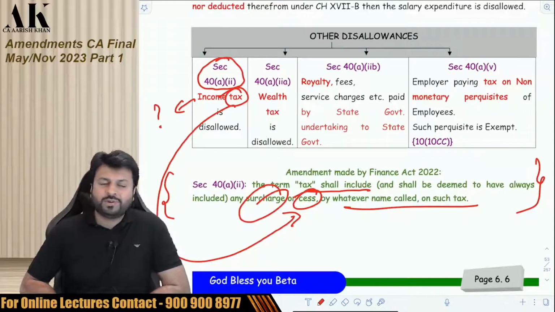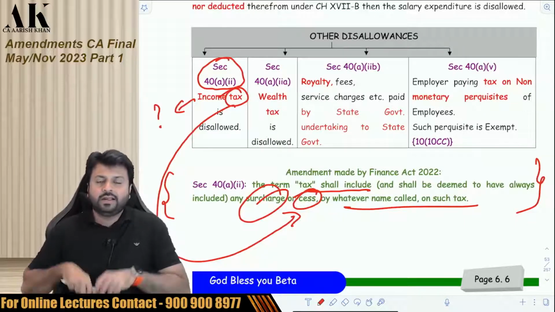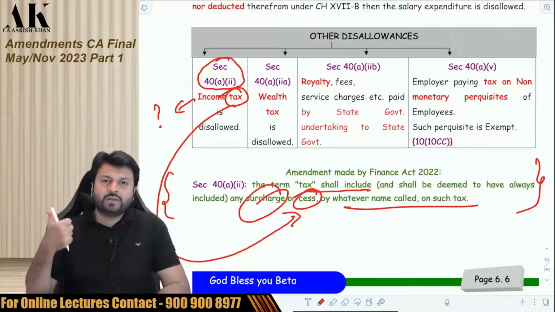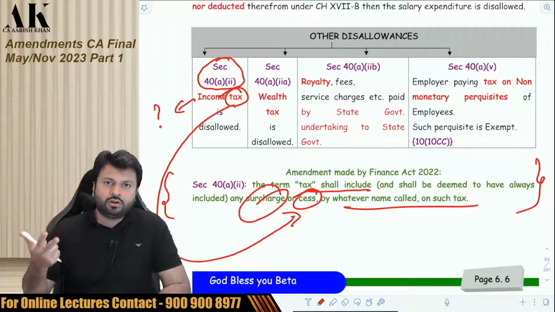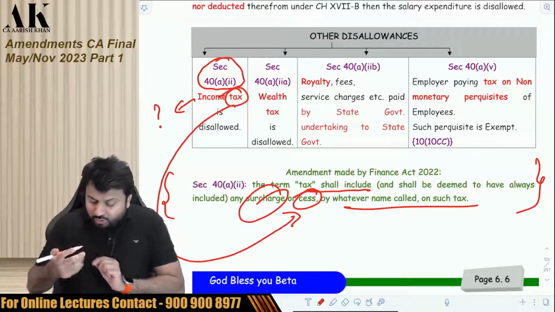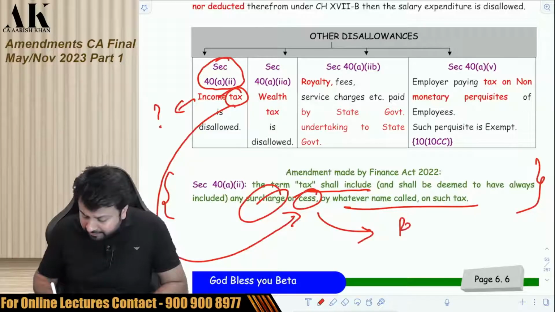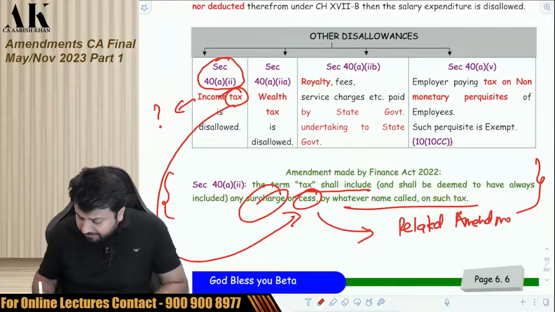Now there is no disparity, there is no dispute. Income tax will include the basic tax, will include surcharge if any, and will also include cess. Now there is also one related amendment which is done. We will be doing that later on. Just write down over here, related amendment which is done under section 155 subsection 18.